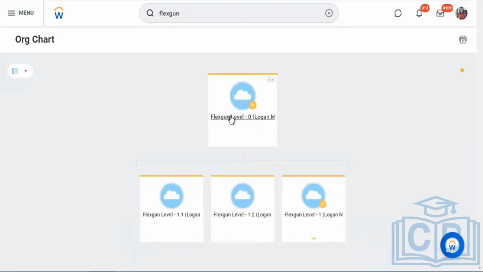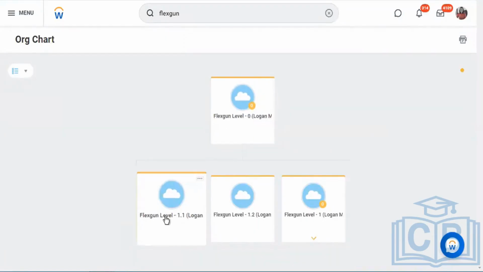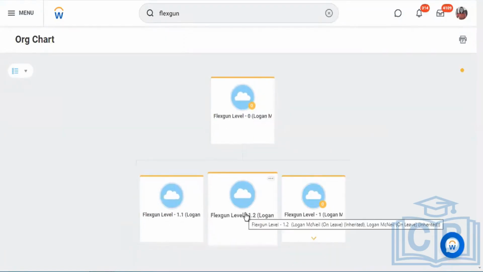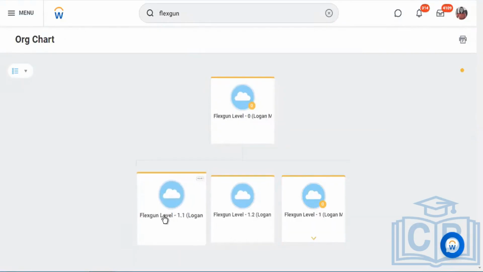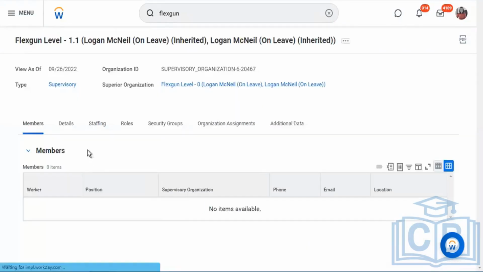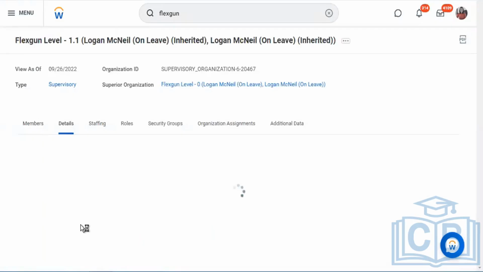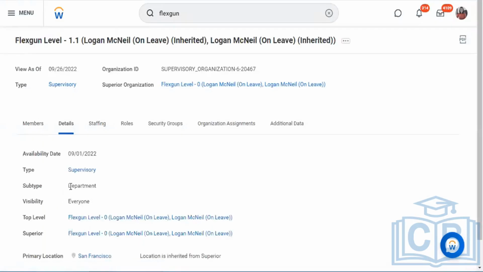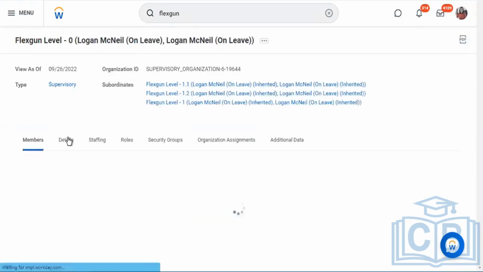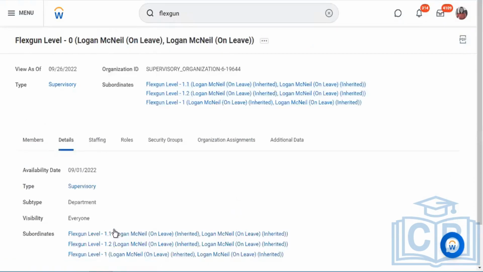The subtype for the top level is supervisory, and the subtype for any subordinates is department, as we have seen. If I open one of them in the details, you will see the subtype as a department. But if I navigate to the top level, my subtype is also department. It should be supervisory. That's just for inventory purposes, but it does not derive anything.